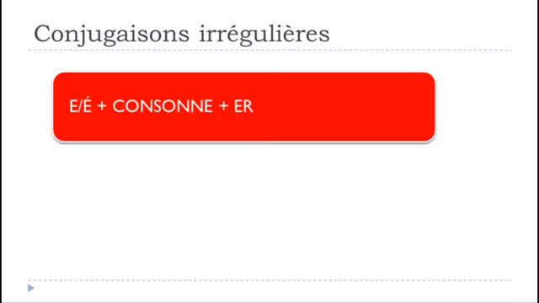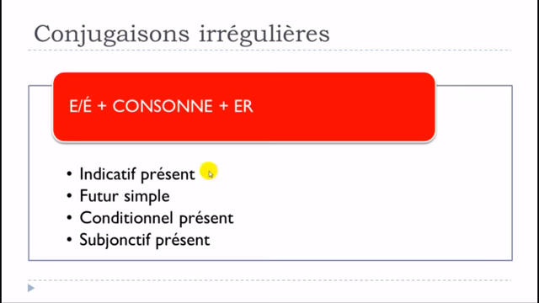Okay, and that's it. So remember that for this subgroup of verbs, the ones ending with é or è, then a consonne, and then er, the following tenses will have these slight changes: indicatif présent, futur simple, conditionnel présent, and then subjonctif présent. For all the other tenses, no modifications, just conjugate the verb as it should be conjugated according to the rule that concerns all the tenses.